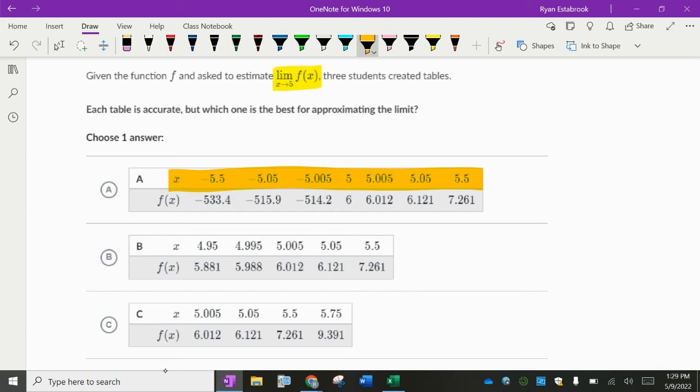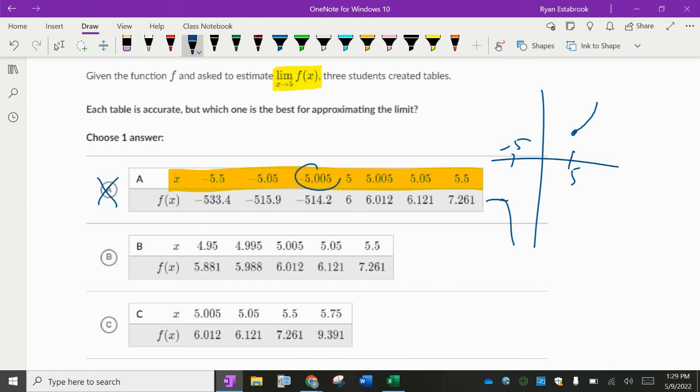They even gave us when x equals 5 in the middle, but what they said is that as x is approaching 5 from the right, maybe we're doing something kind of like this. But then as x approaches -5, so they're showing us something all the way over here at -5, and those values are getting huge negative numbers. Does that tell us what's happening as x approaches +5 from both sides? It doesn't. That table really isn't useful for us. I need to see x approaching 5 from both sides, and because all of these numbers were not getting closer and closer to +5, this is a worthless table.